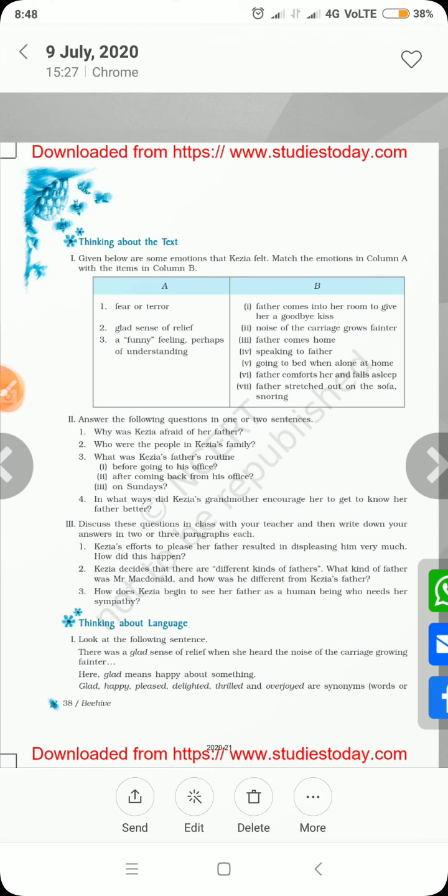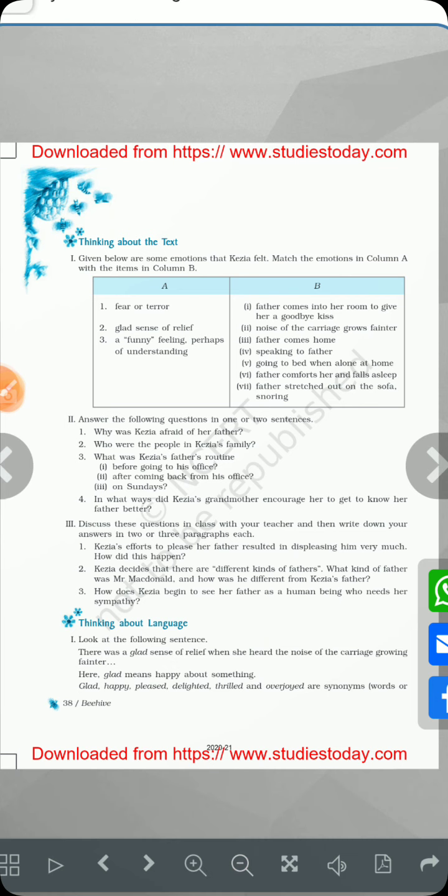Firstly, you have to read out all the incidents which are there. So the first one is father comes into her room to wave her a goodbye kiss. Does it match? No. So the fear or terror condition would be father comes home. As soon as he reaches home, the girl Kezia was scared at that time. So in front of father comes home, you can write number 1. Then speaking to father, again you can put number 1. So there can be more than one incident.